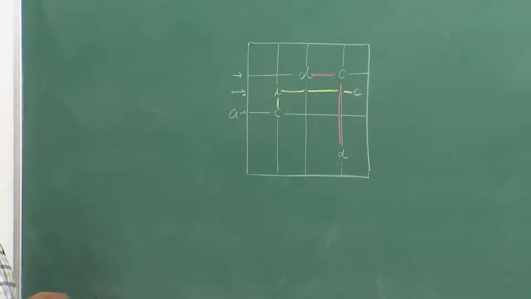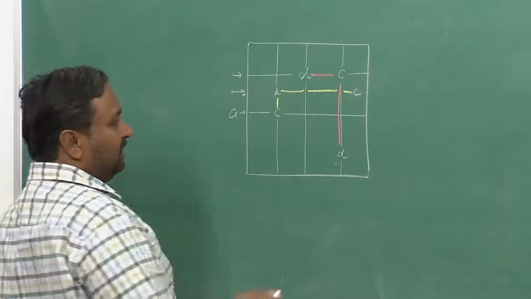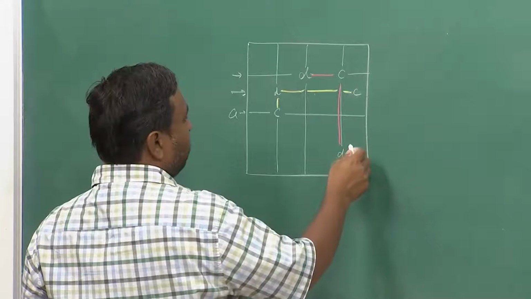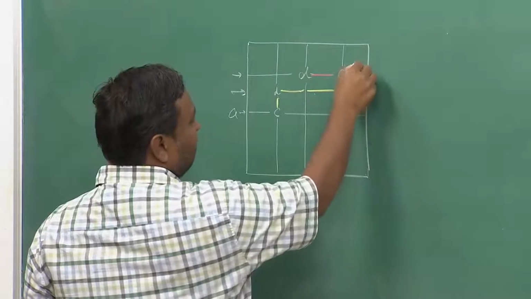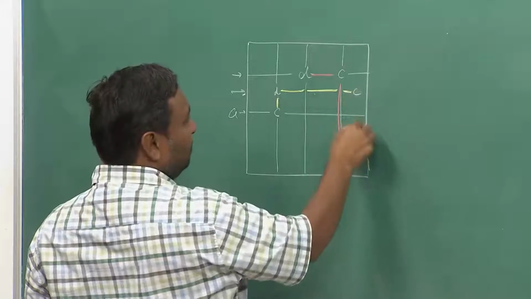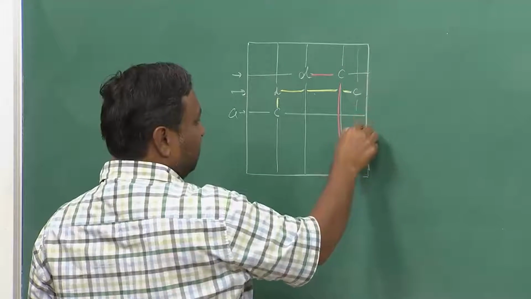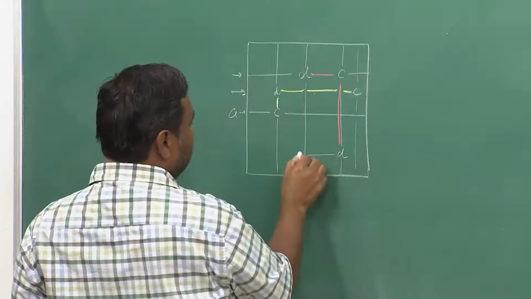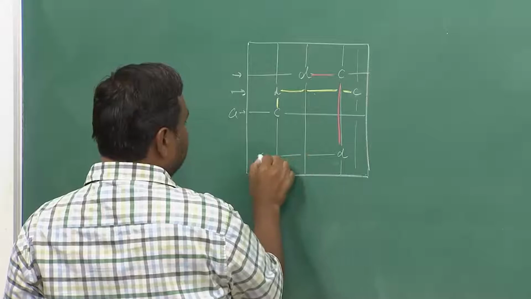And then I will again go for the next chain. So, I am looking for C, so I will be excluding this particular column, this one. I will be now looking for somewhere A here, maybe C will come here.